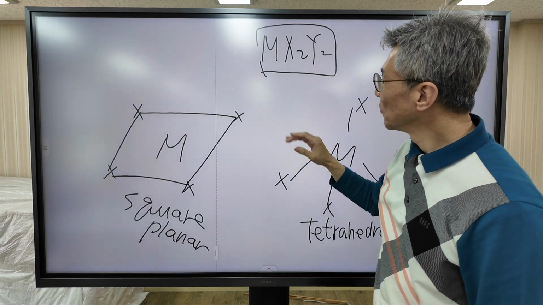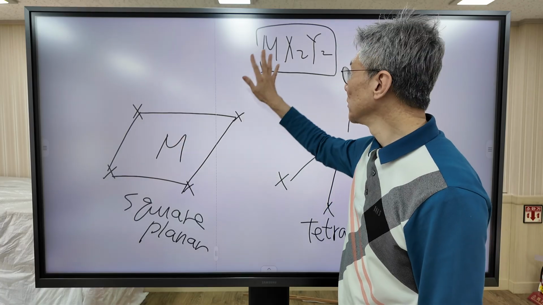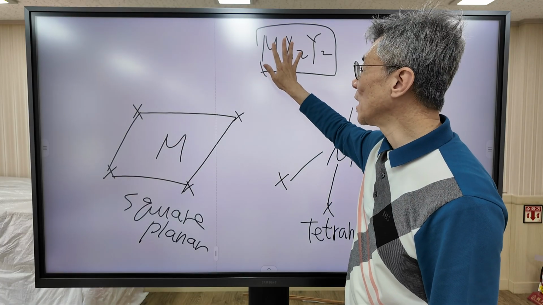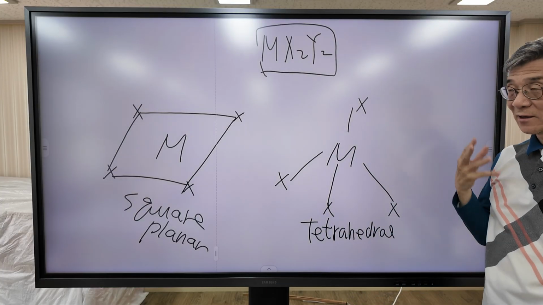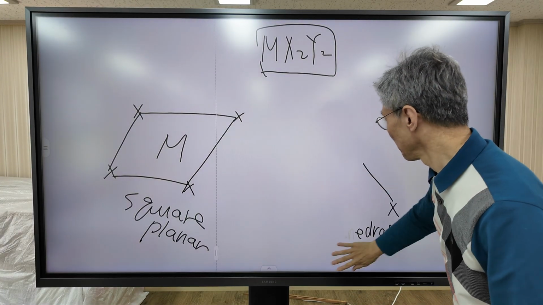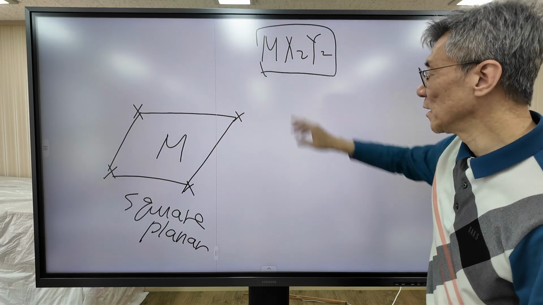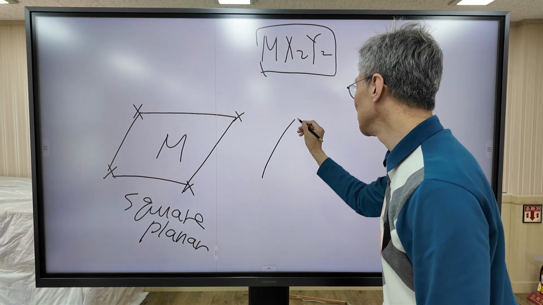If the molecule assumes this square planar structure, given the molecular formula, how many isomers are possible for the square planar? That is the question. The answer is 2. Why? For the given molecular formula, if the molecule assumes square planar structure, we can draw two isomers.